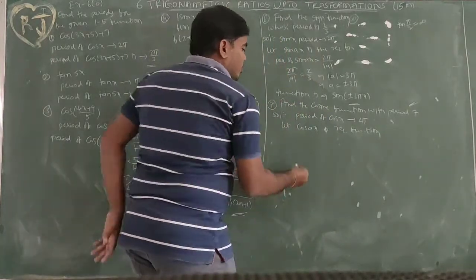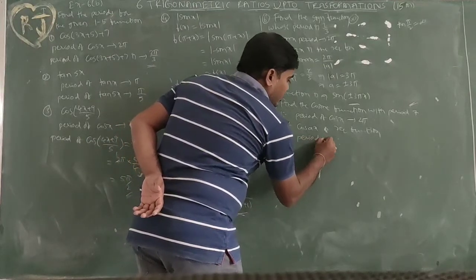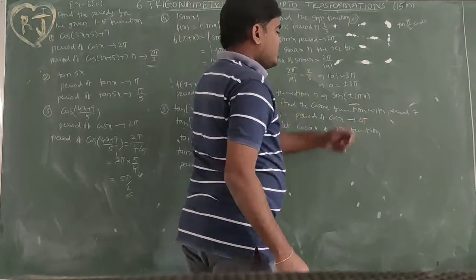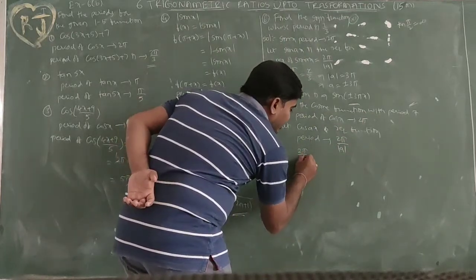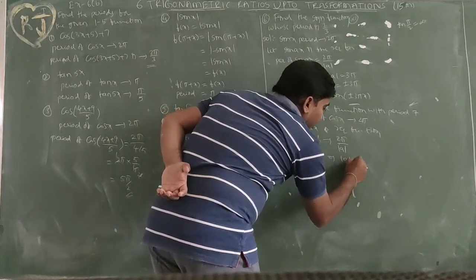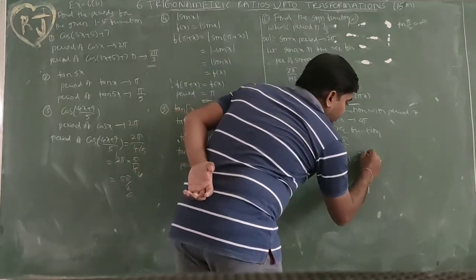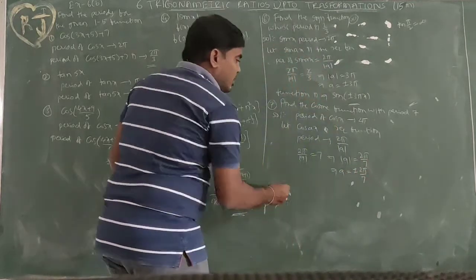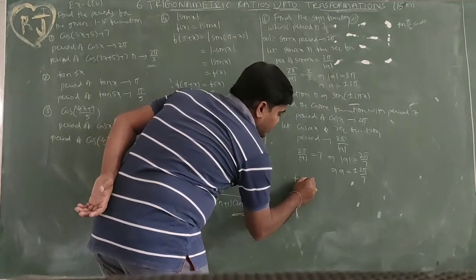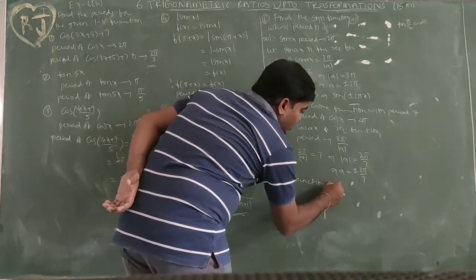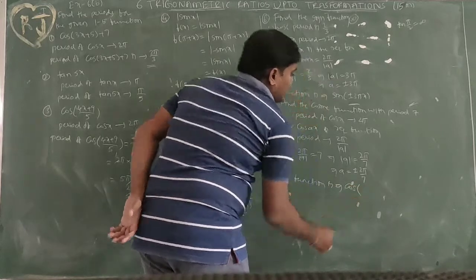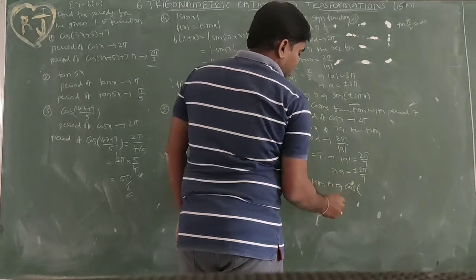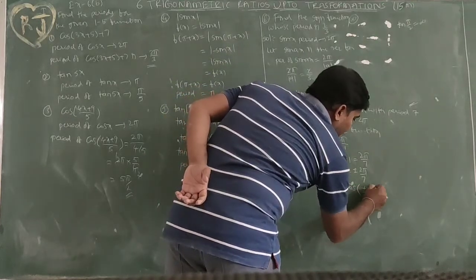The period equals 2 pi by mod a, but it is given as 7. 2 pi by mod a equals 7 implies mod a equals 2 pi by 7, so a equals plus or minus 2 pi by 7. Therefore, the function is cos ax, where a equals plus or minus 2 pi by 7.